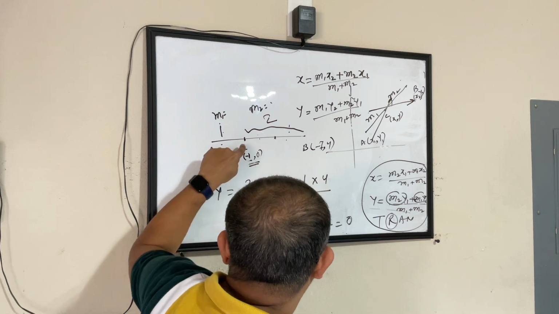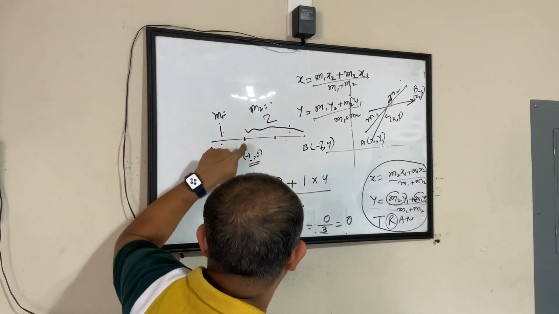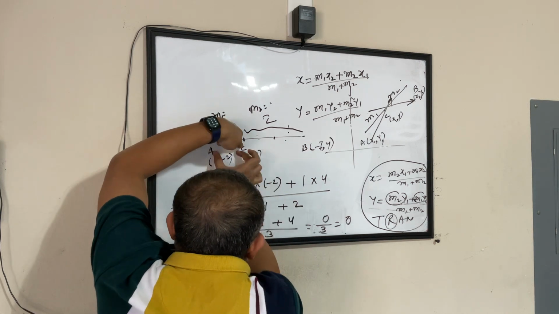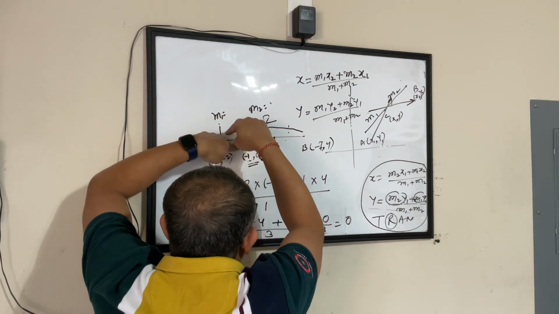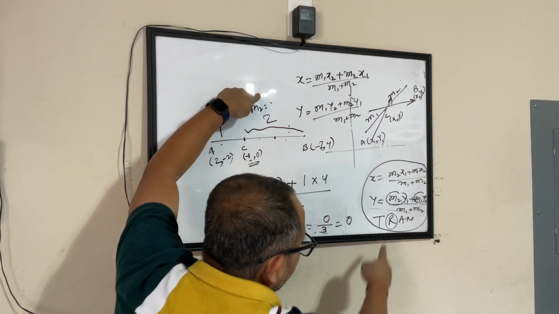Let's pick up one point. This is 2 parts and this is 1 part, so if I call this 1, this is 2. So I got my M1 and M2 for this formula.